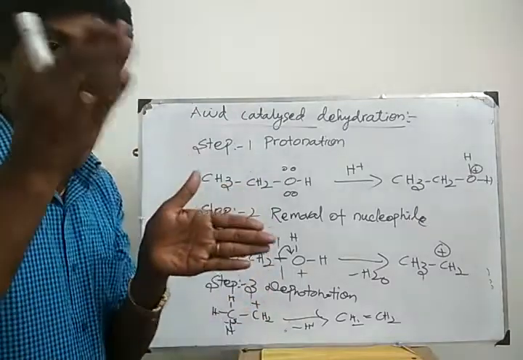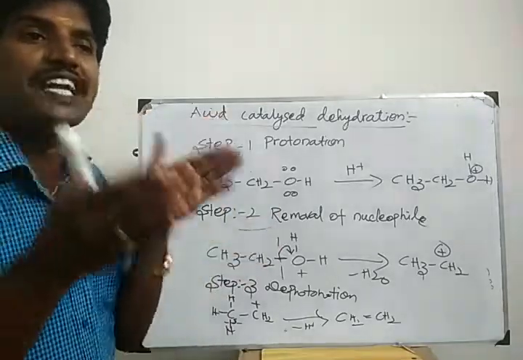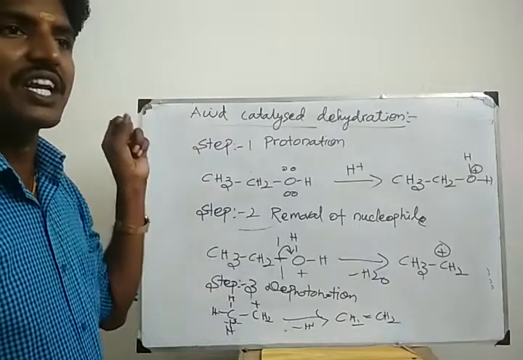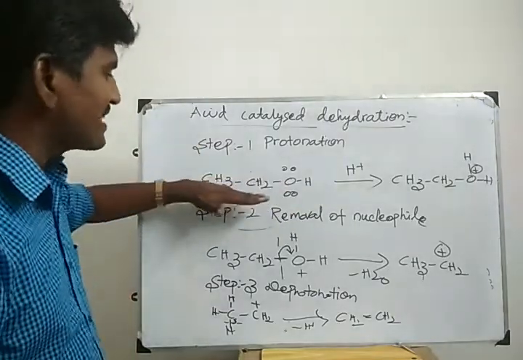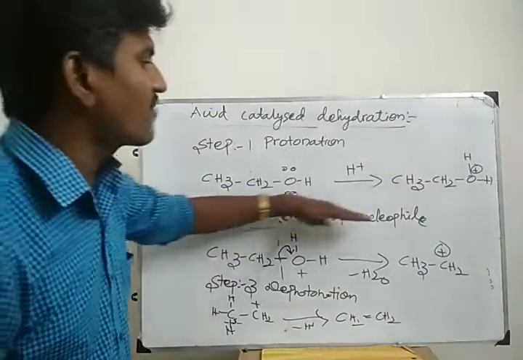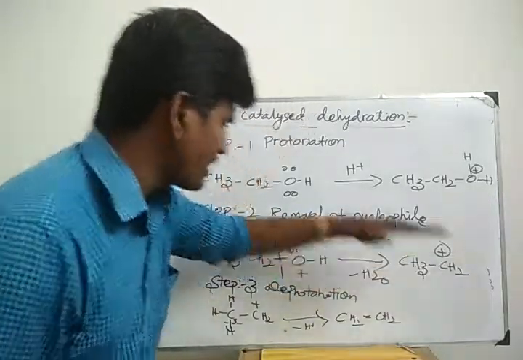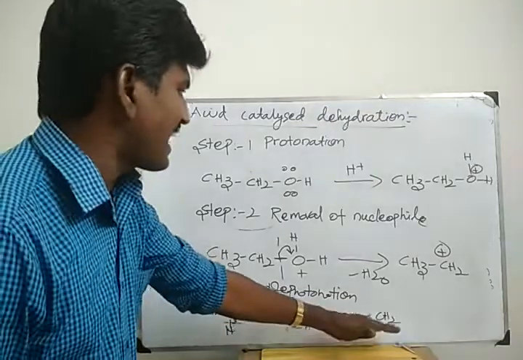So if you want to do dehydration in a primary alcohol, we have to add a strong dehydrating reagent. Its reagent is concentrated sulfuric acid. Condition is 443 Kelvin. Step 1, protonation takes place in the alcohol. You can get protonated alcohol. Step 2, removal of nucleophile, I mean removal of water. You can get carbonium ion. Step 3, deprotonation. You can get the product alkene.